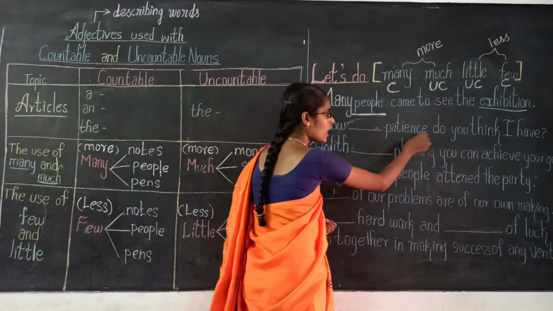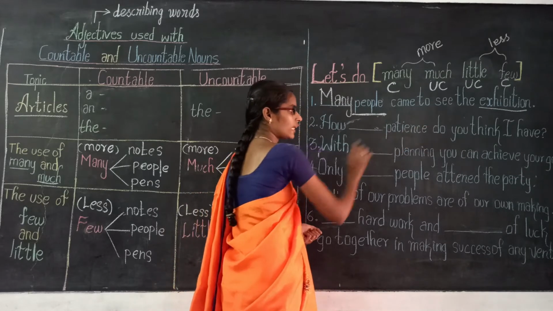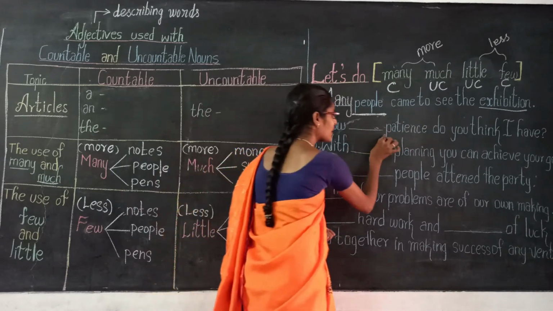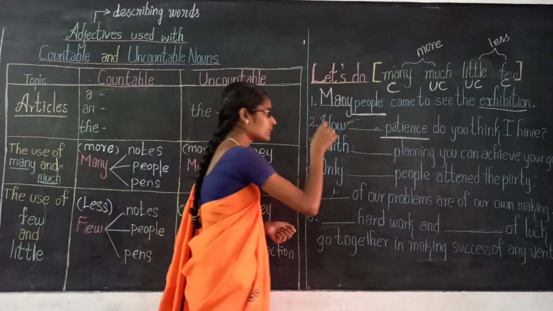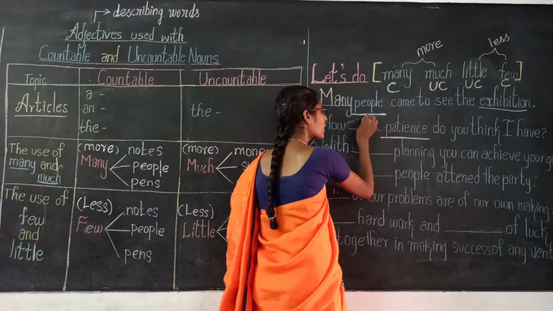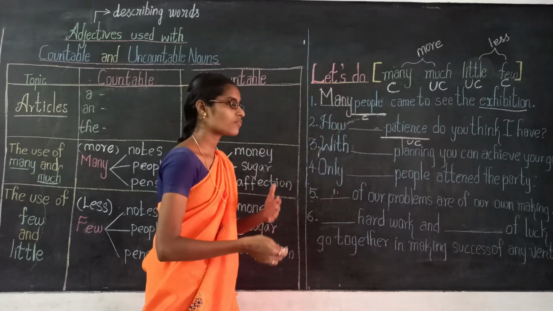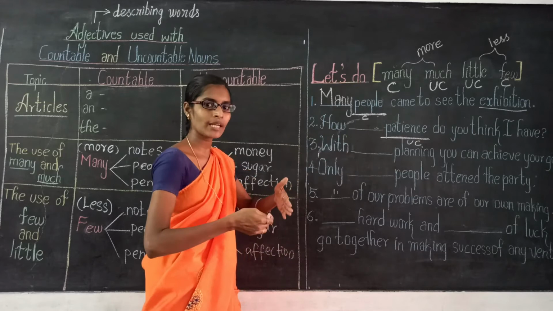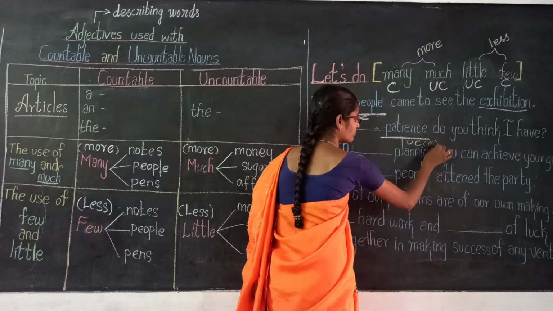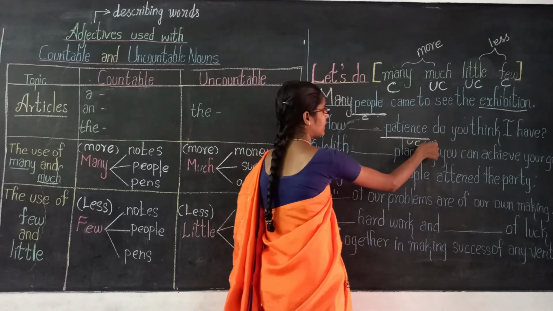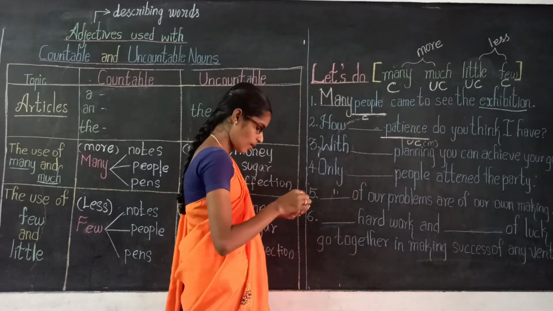How dash patience do you think I have? In this sentence, patience is a noun, and it is an uncountable noun, unlike people, which is countable. Likewise, we don't have any words that describe the less possibility here. So this is a more possibility. Uncountable noun, more possibility: what do we have? Much.